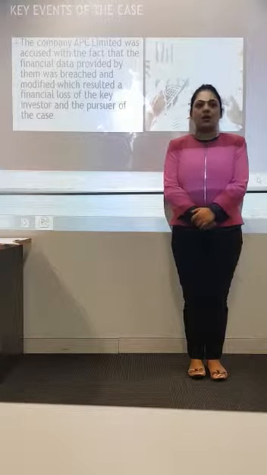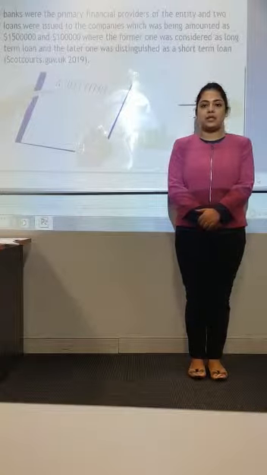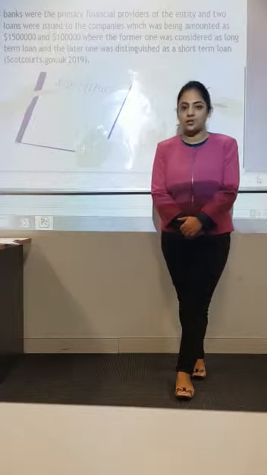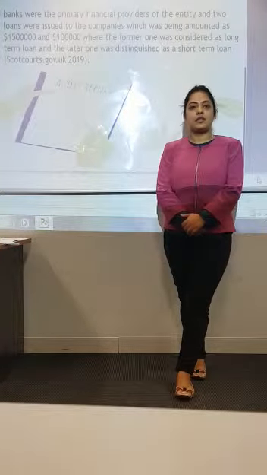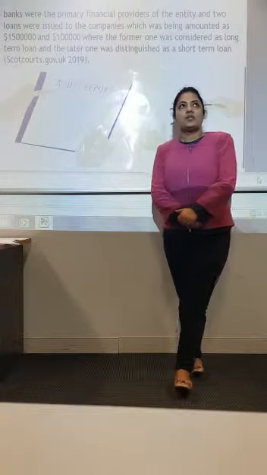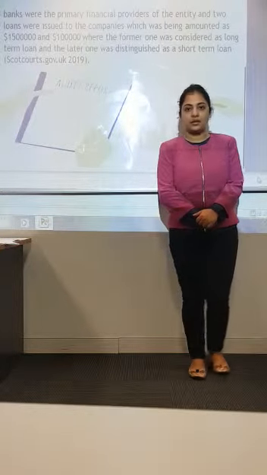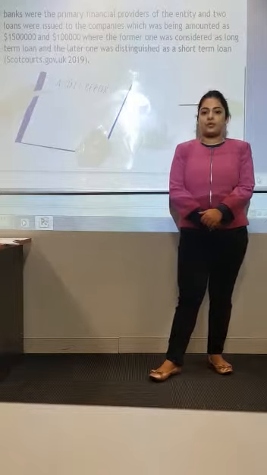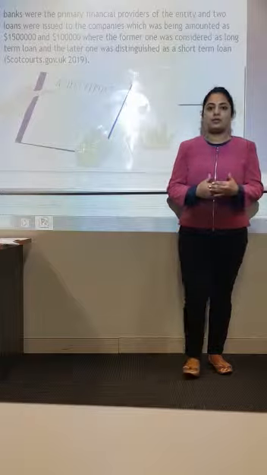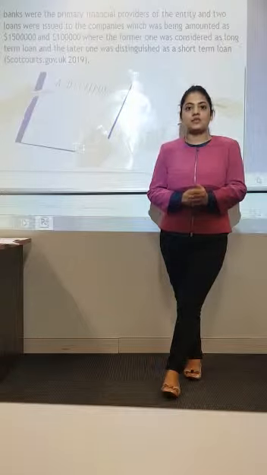This case is about the insolvency of two companies, and the pursuers of this case are the bankers of these companies, APC Limited and APC Civils Limited, which, as I told you, is the subsidiary of APC Limited. And the defenders of this case are the auditors of these two companies. Now, there are two reasons why the pursuers pursued this case. Pursuers are the bankers. The reason is they want to claim the damages sustained by them as the consequence of the negligence on the part of the defenders in preparing the auditing report of APC Limited and APC Civils Limited.